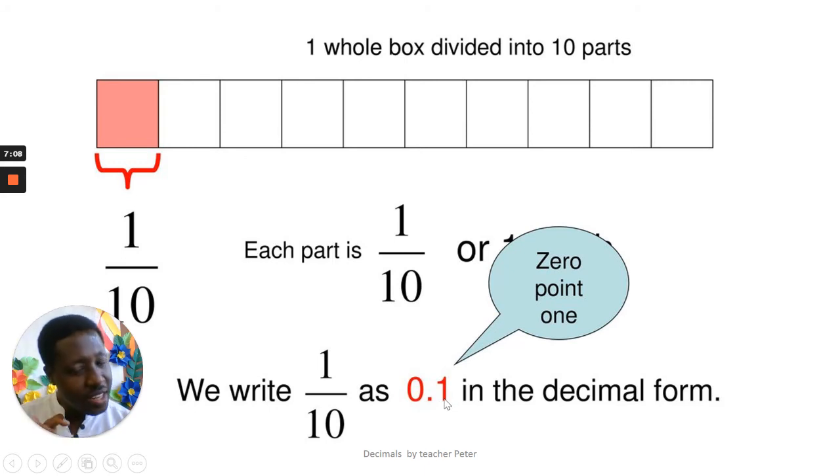0.1. Say it again. One more time. 0.1. That is what we call decimal. 1 over 10 is the same as 0.1. Okay? So 1 over 10 is fraction, 0.1 is decimal.